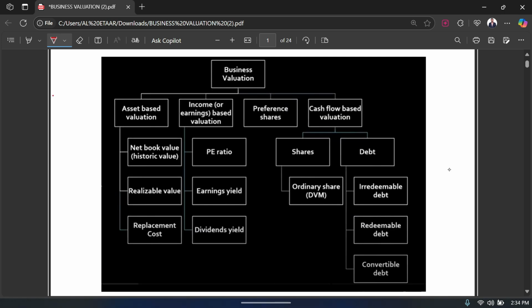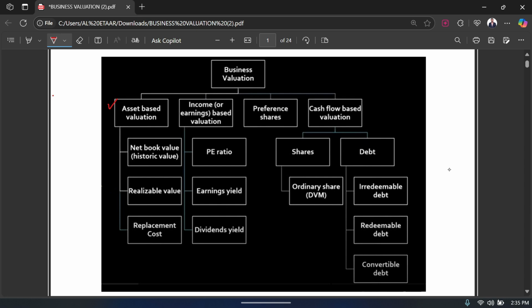As you can see in this diagram, this chapter is around business valuation, which means you are going to learn how to value a business. And there is no one particular method to do that. There are many methods you can use depending on the nature of the business and the industry it operates in. The first is to value your business based on its assets, which is called asset based valuation. In asset based valuation you have the net book value option, the realizable value option, and the replacement cost option.